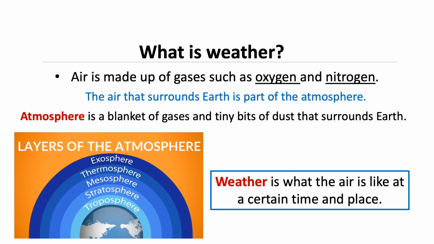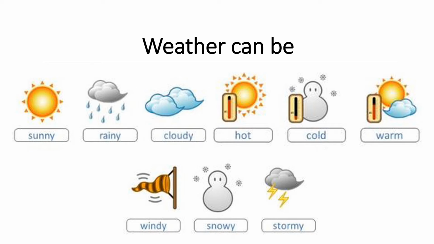The air that surrounds Earth is part of the atmosphere. The atmosphere is a blanket of gases and tiny bits of dust that surrounds Earth. The atmosphere has several layers. The layer closest to Earth is where weather takes place. Weather is what the air is like at a certain time and place. Weather can be sunny, rainy, cloudy, hot, cold, warm, windy, snowy, and stormy.